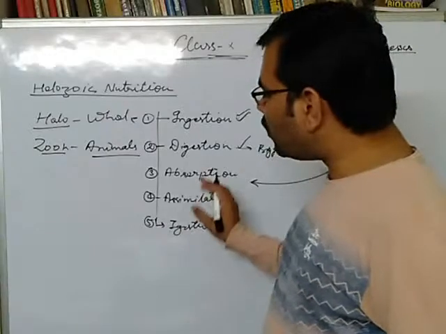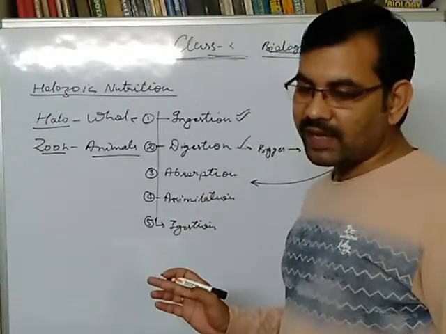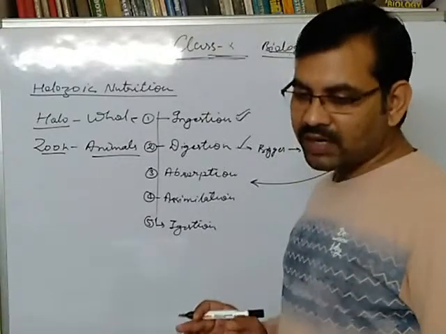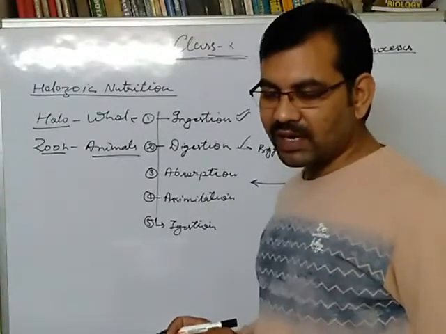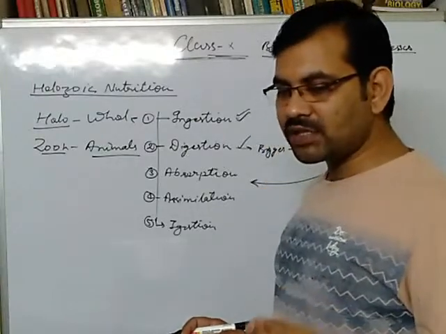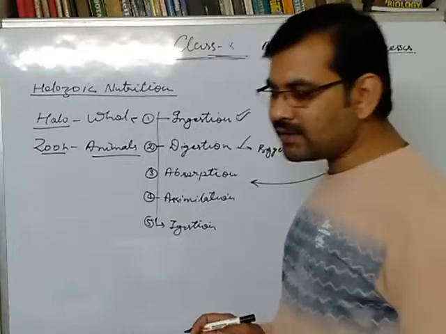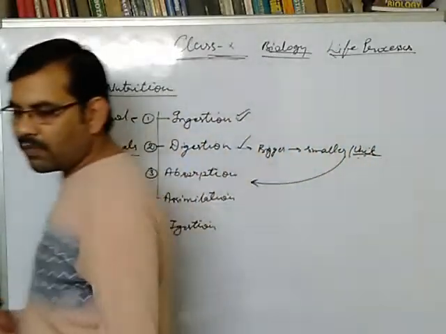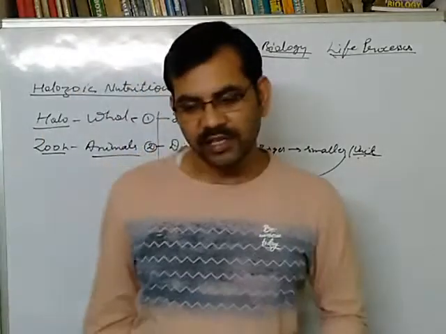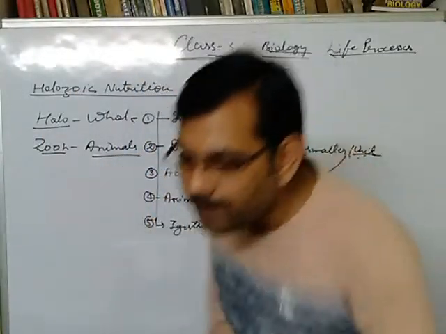In this way, some amount of the food we engulf is not digested. It does not pass through digestion. It remains as such. So this undigested food, which is waste for our body, is removed from our body. This process is termed as egestion. It is clear?